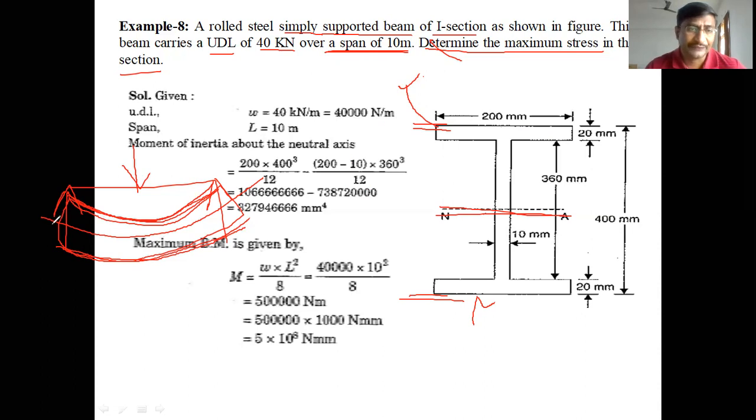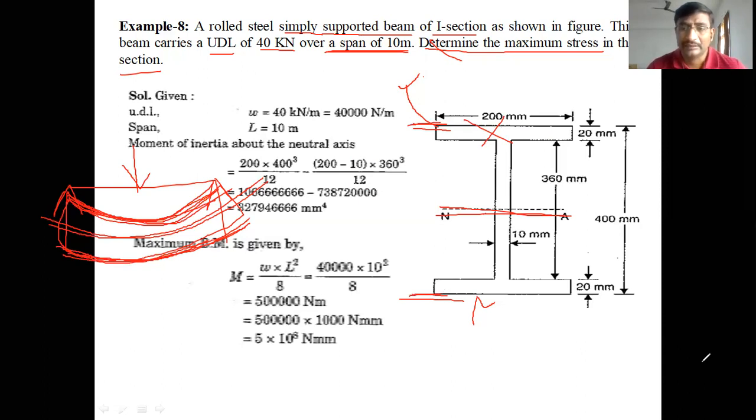So in this case, if it is a symmetric beam about the neutral layer or neutral axis, these compressive stresses are equal to these tensile stresses. Maximum tensile and maximum compressive stresses are equal. If it is not symmetric about the neutral axis, then the compressive and tensile stresses are not equal.